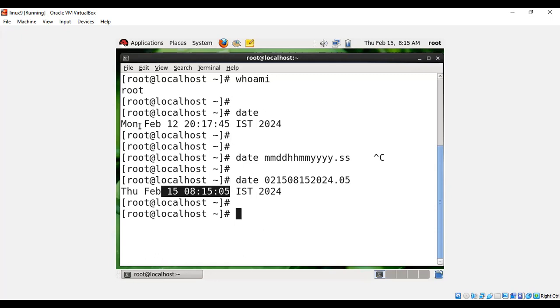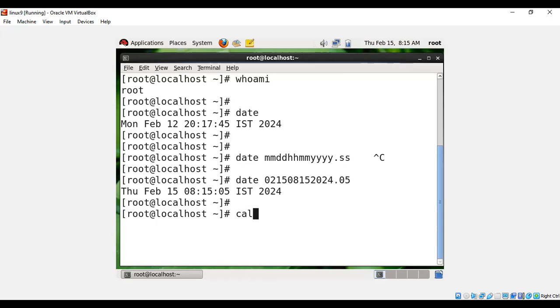Can you see the output here? What was the date and time before? It was Feb 12th, 8 o'clock. Now I have changed it. If you see it graphically, within a fraction of a second it will get updated there as well. So this is how you change the date and time of the operating system in the local system. How to synchronize the server time to the client system, we will see in the further classes.